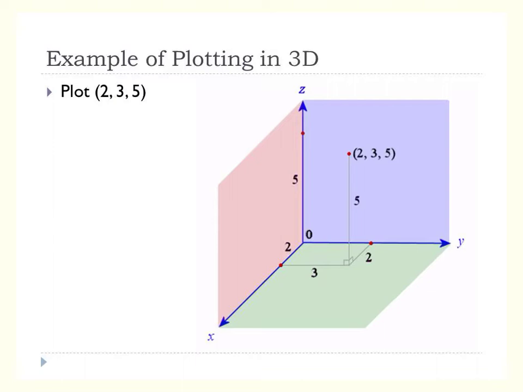So if we plotted 2, 3, 5, you would start at the origin and you would come out 2 on the x-axis. Then you would go over 3. Now 3 might be here, though. There's my 3, and so they're kind of at an angle. So 1, 2, 3, you'd come out 3, which would put you there. And then we want to go up 5. So that might be 1, 2, 3, 4, 5.